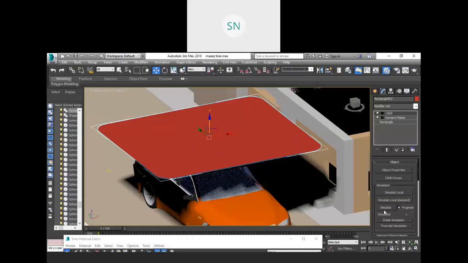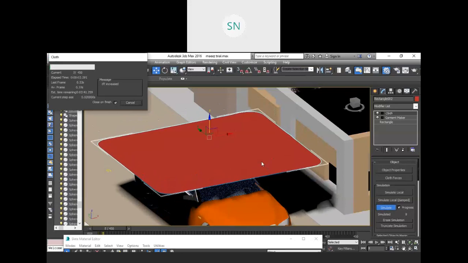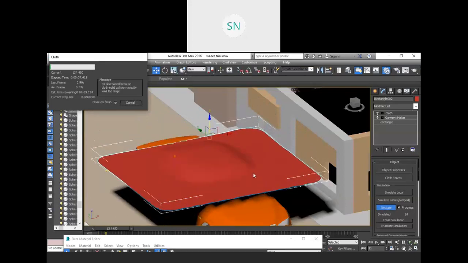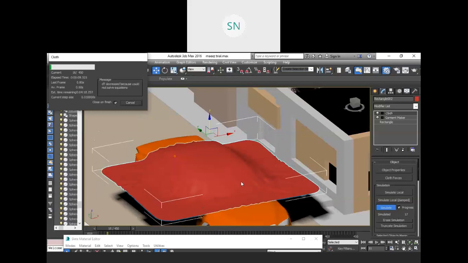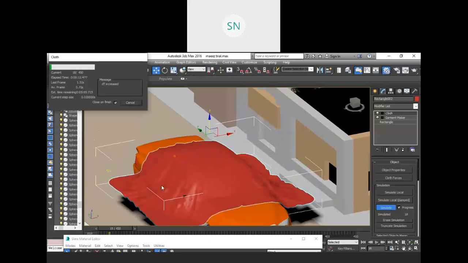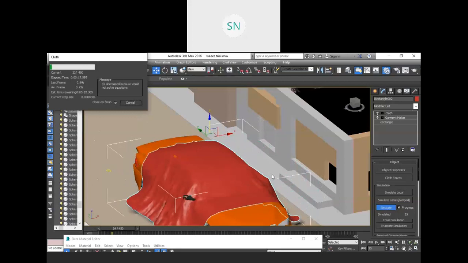Okay, and now I'm going to simulate it. It may going to hang. No, it is actually working smoothly. So like this, this cloth is actually going to cover my car, right? So I hope you get the exact idea.